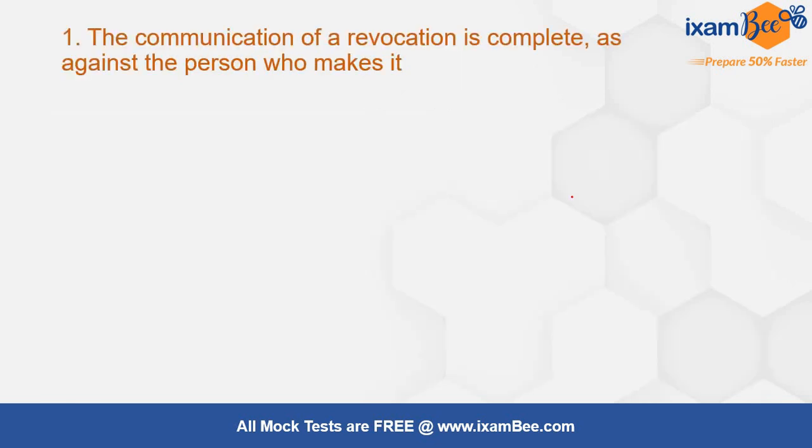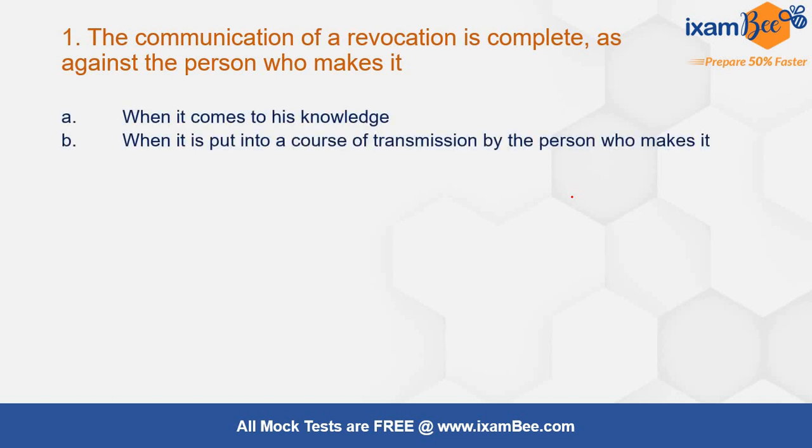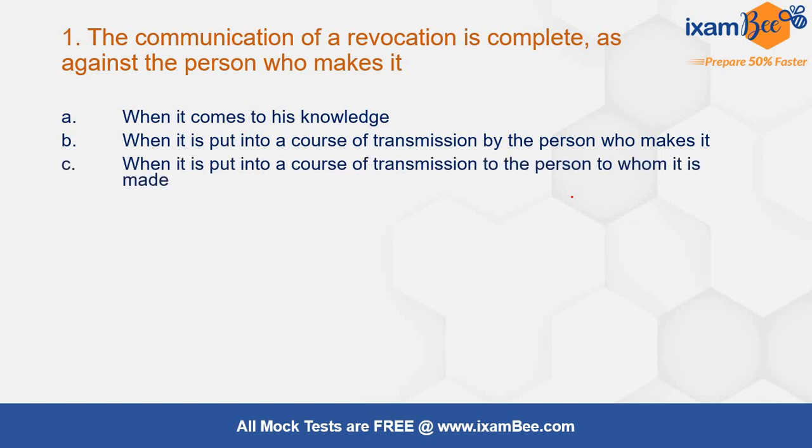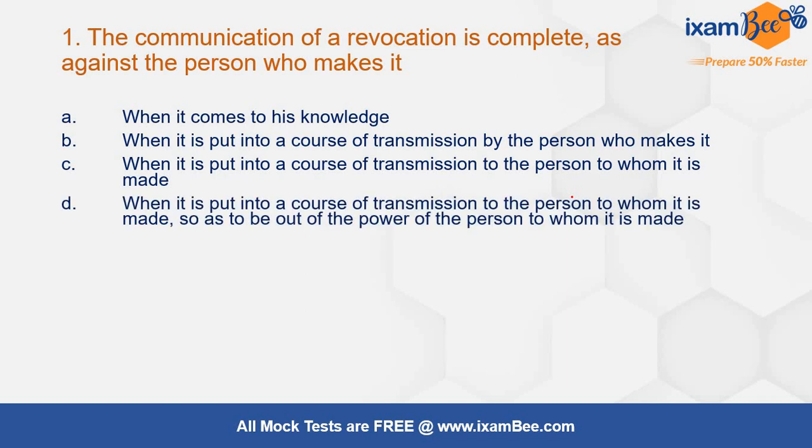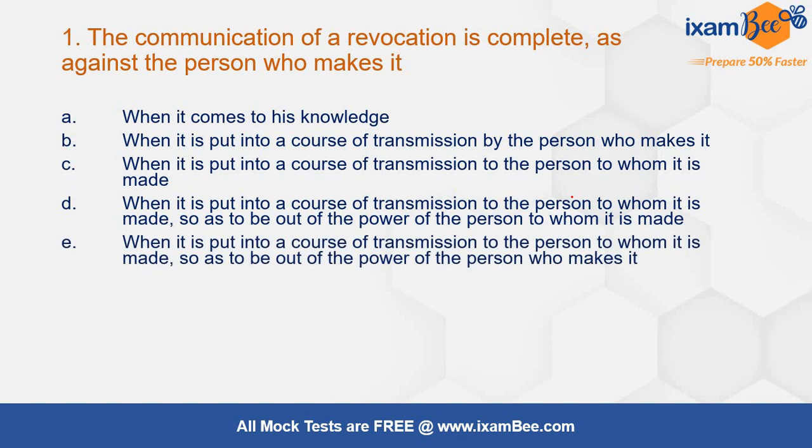First, the communication of a revocation is complete as against the person who makes it. That means revocation's communication is complete when, as against the person who makes it: when it comes to his knowledge, or when it is put into a course of transmission by the person who makes it, or when it is put into a course of transmission to the person to whom it is made, or when it is put into course of transmission to the person to whom it is made so as to be out of power of the person who makes it.